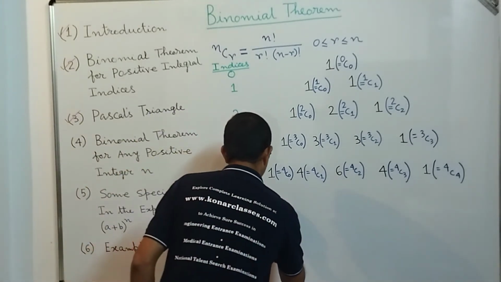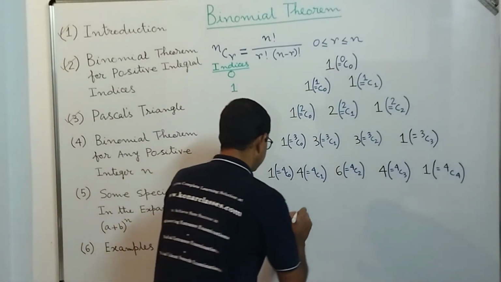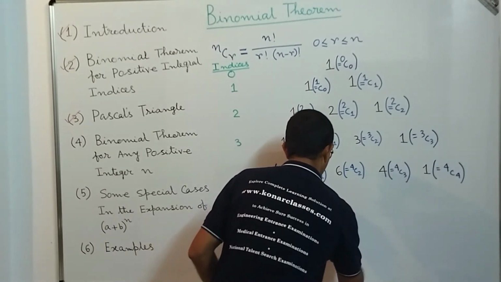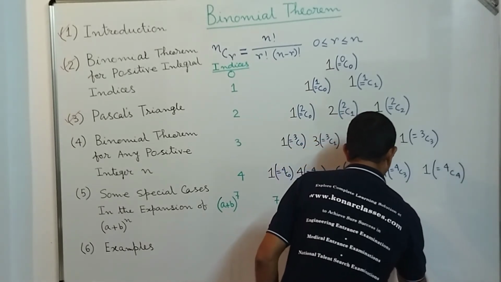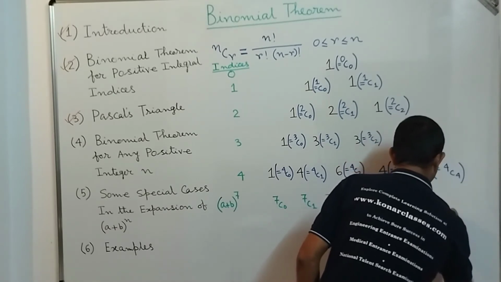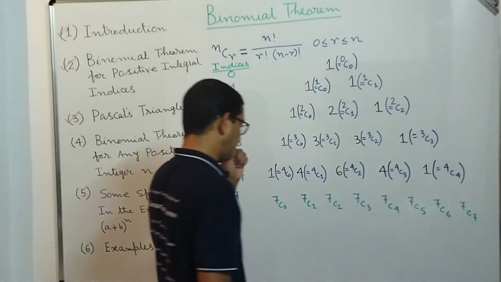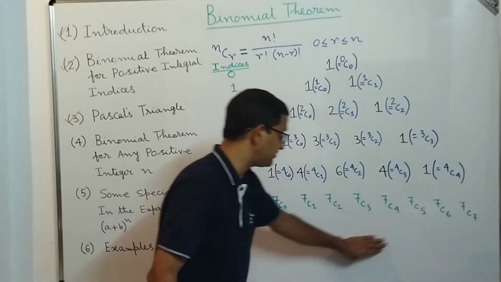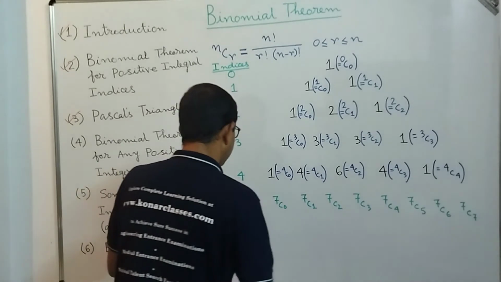The different coefficients will be 7C0, then 7C1, then 7C2, then 7C3, then 7C4, then 7C5, then 7C6, and finally 7C7. Correct? So without constructing the Pascal triangle, we are able to find the different coefficients.